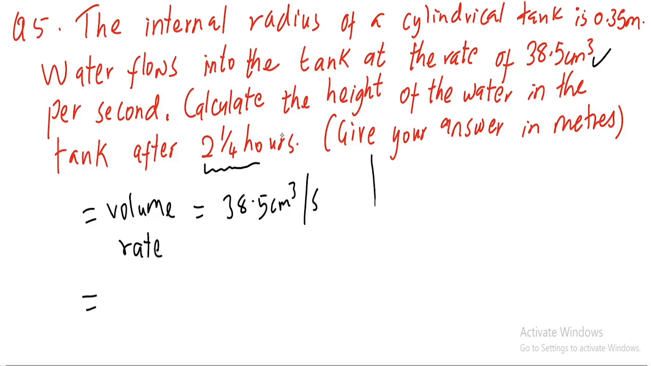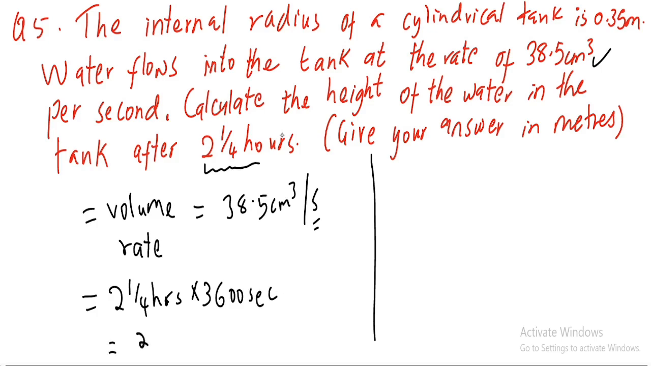Let me draw something here. So yeah, that's the volume rate. Now we know the time is 2¼ hours, and since the rate is in seconds, you need to change hours into seconds. So 2¼ hours times 3,600, because 1 hour gives you 3,600 seconds. You can rewrite it as 2.25 hours times 3,600 seconds. Let's see how much it gives you. If you use your calculator, 2.25 times 3,600 gives you 8,100.